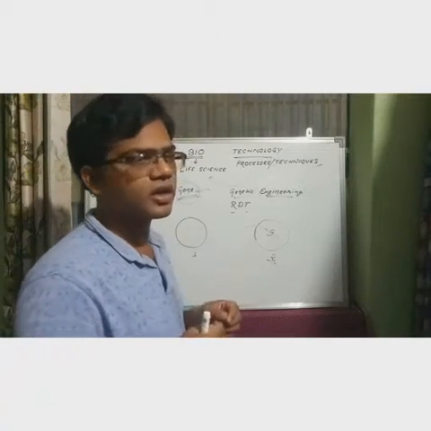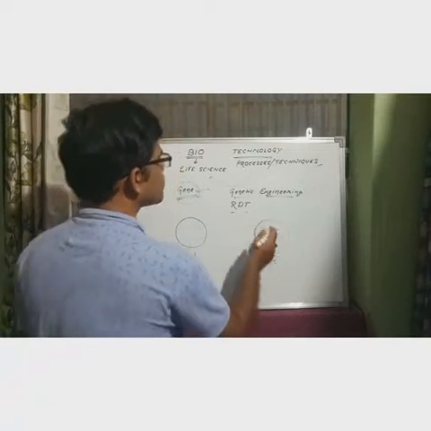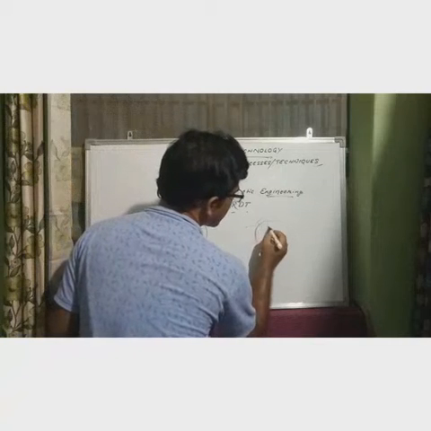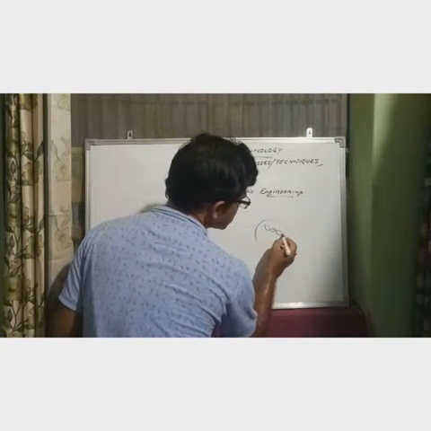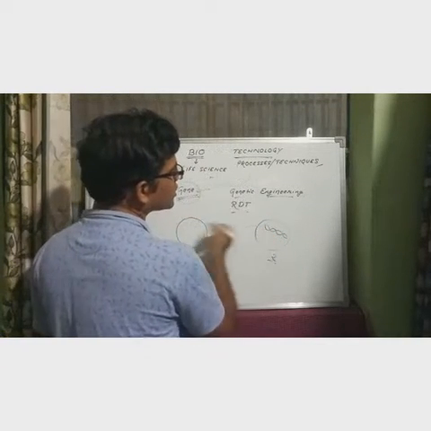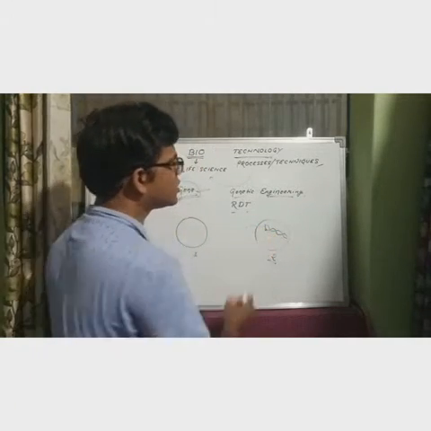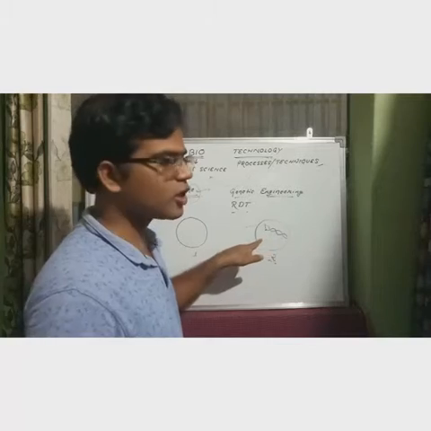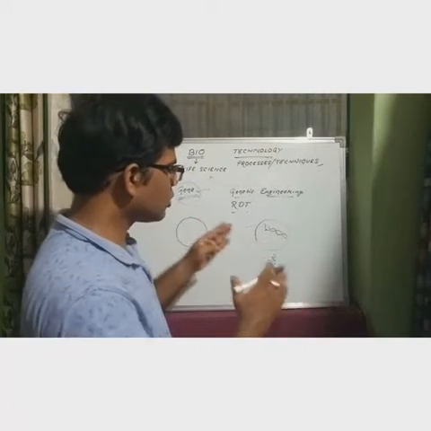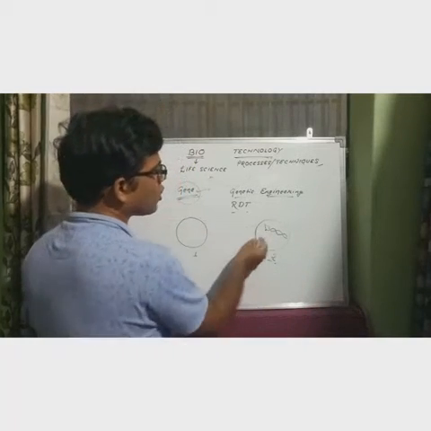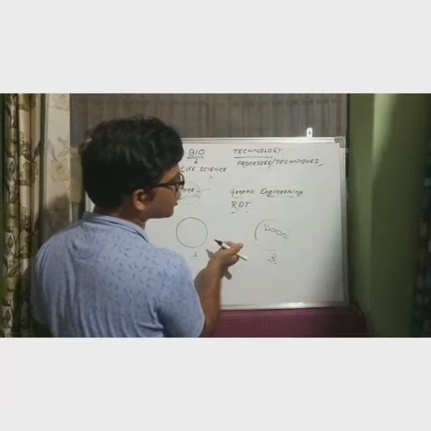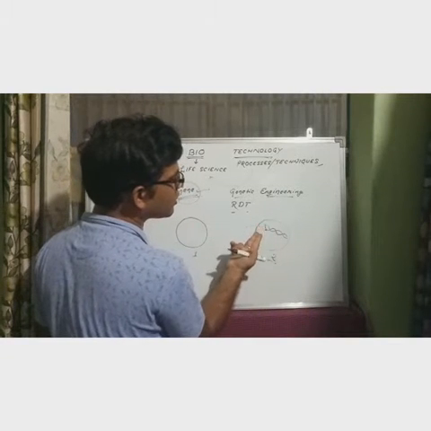So we will cut some fragment of DNA. Suppose inside it one fragment of DNA is present. Suppose this is the DNA. We will cut some fragment of DNA where that gene is present. Gene is the coding segment of DNA. So the whole DNA will not be needed. Only at a specific point we will cut.